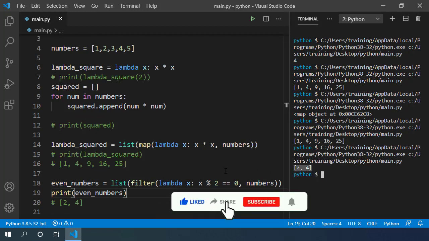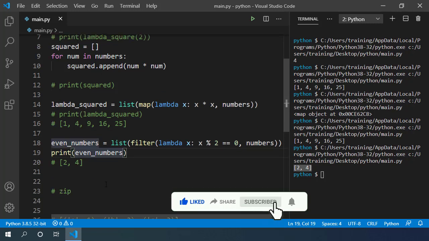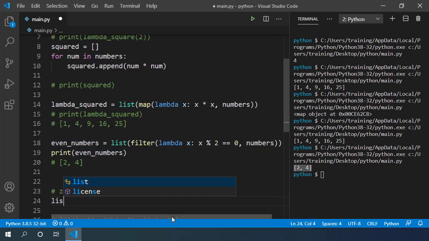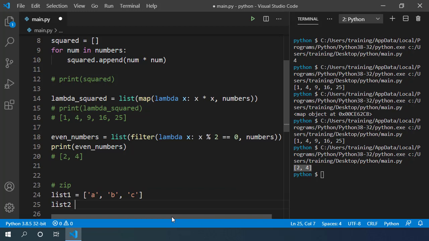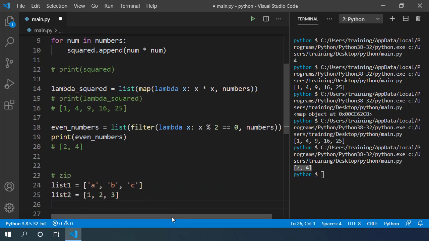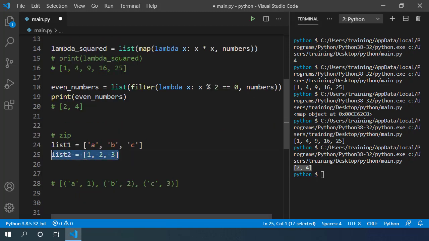I can also combine two lists. For example, if I have a collection list 1 with elements A, B and C, second list with elements 1, 2 and 3. Now let's say I want to combine these two lists and make another list that looks like this. Then we can use the built-in zip function. Zip function zips elements of one list with elements of another list.